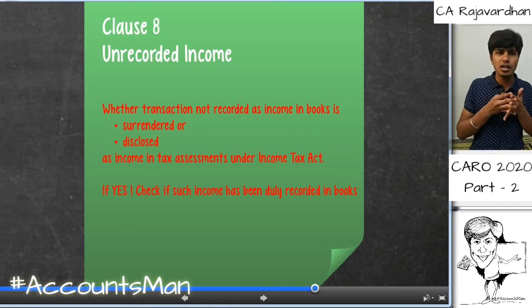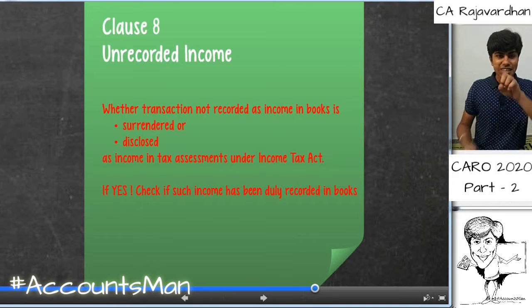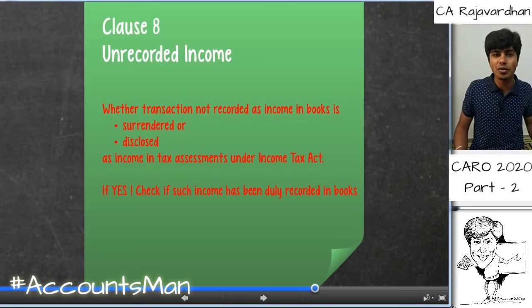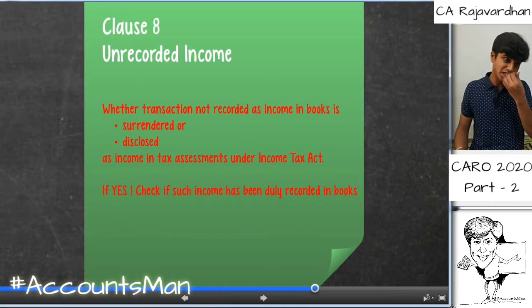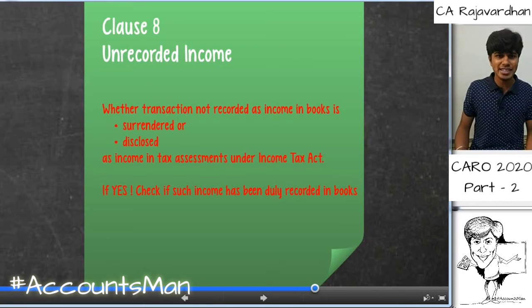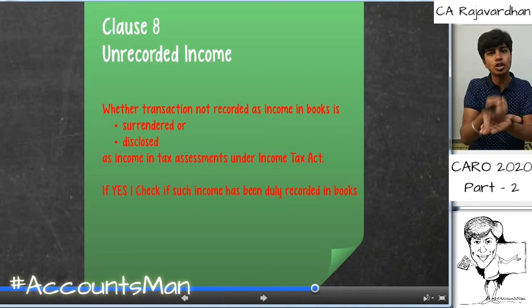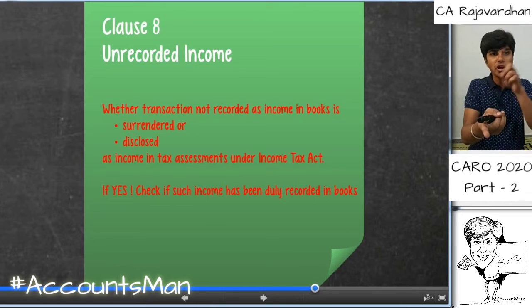If any company has taken up this scheme and then disclosed any income under the voluntary disclosure scheme, that amount is disclosed as income under income tax settlements. But such an amount should also be recorded in the books of accounts as income now, because it has become clean money. So as a statutory auditor, if the company has taken up this voluntary disclosure scheme or, by way of any other income tax settlement, has disclosed any income which was previously unrecorded, that has now passed through the tax bracket and should be correspondingly recorded in the books of accounts.